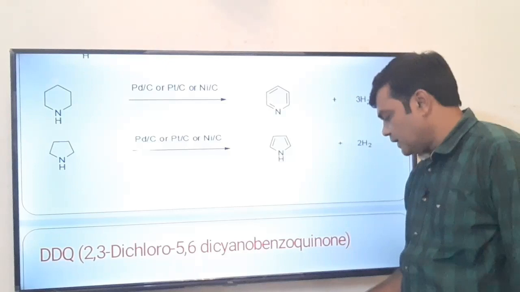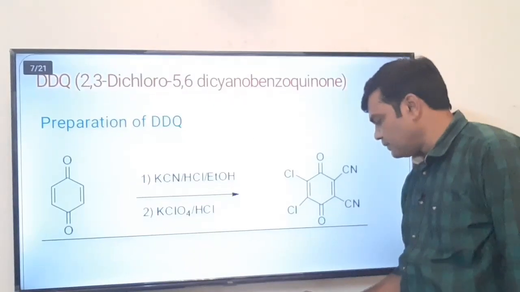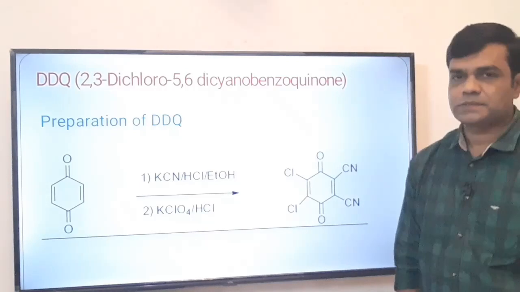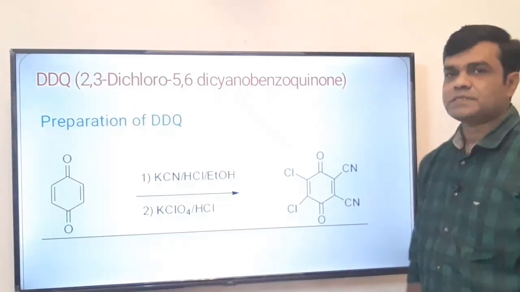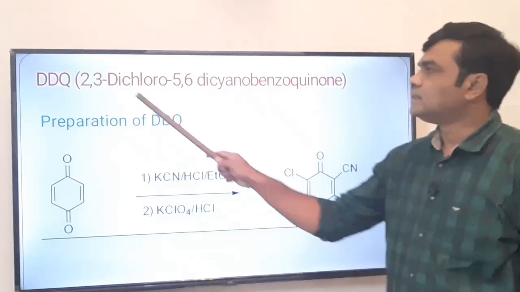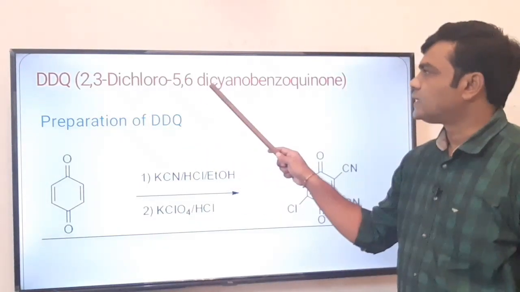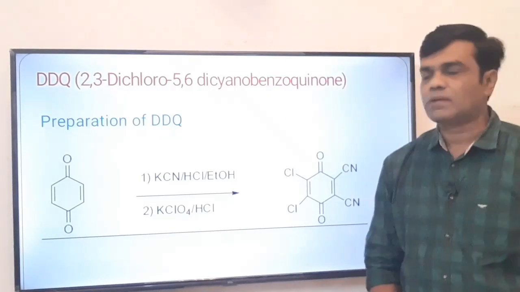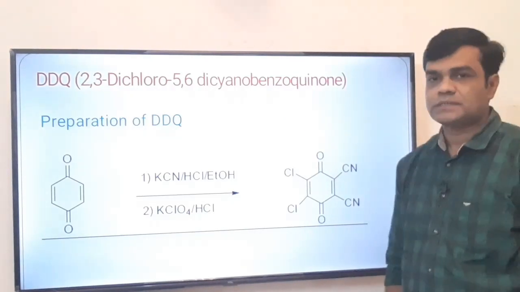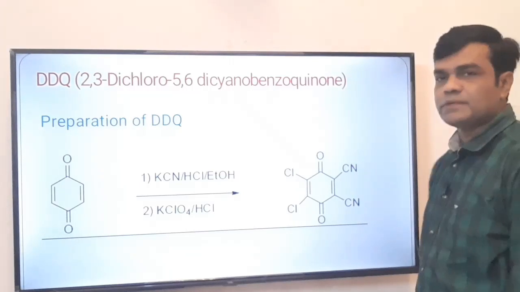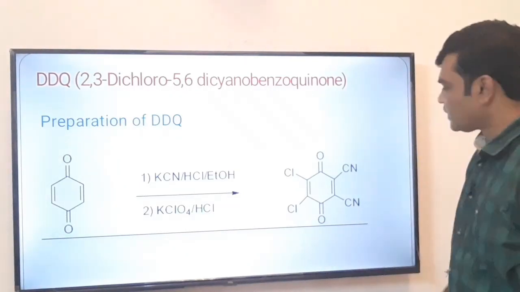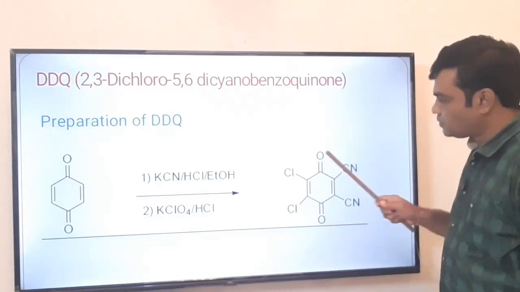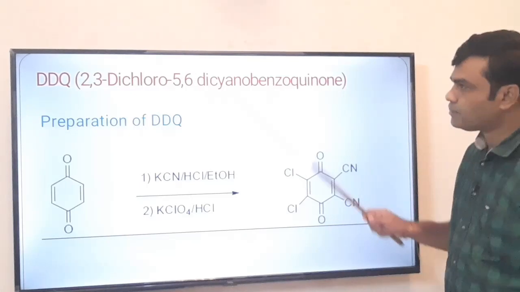Okay, now the second reagent, which is very recently widely used for aromatization purposes, whose name is DDQ. This D stands for dichloro, the second D stands for dicyano, and Q stands for quinone. Its IUPAC name is 2,3-dichloro-5,6-dicyano benzoquinone. See, this is the DDQ. This is a benzoquinone.